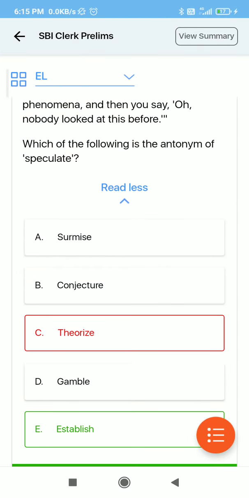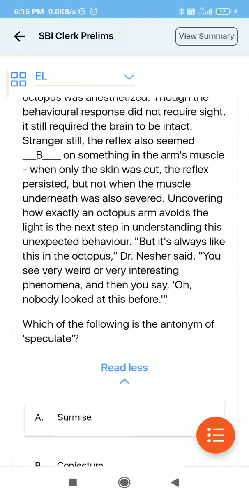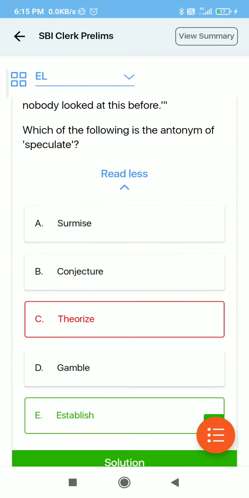The first question is antonym, and I have told you before also that we can solve these questions without reading the whole RC. So just try the bold word. Like, my question is wrong. So this is a vocab question. Just note it down, speculate, and then write its meaning.